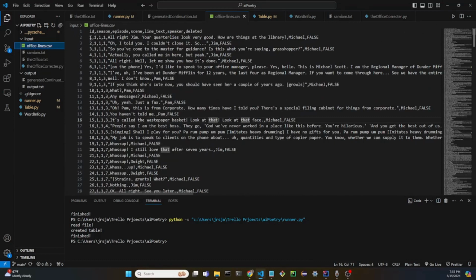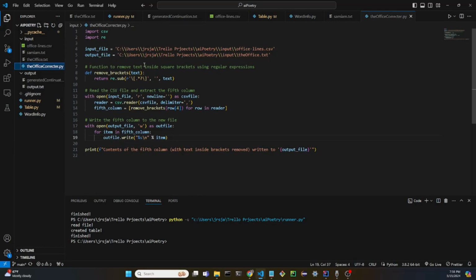And it's got a whole bunch of these numbers up here in the front, and it's just a little bit messy. We don't really want to be reading the CSV file. We want a text file. So I wrote this Python script, super simple.